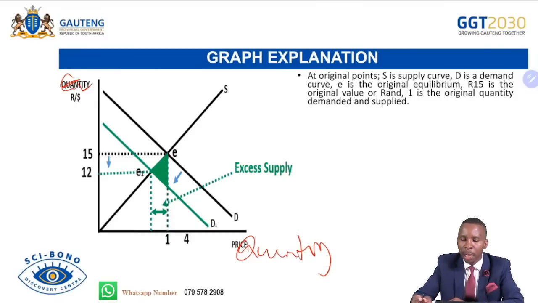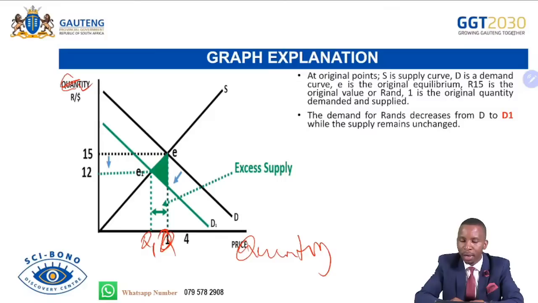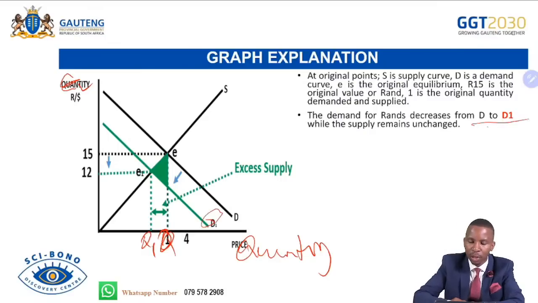All right, at original point, S is the supply curve, D is the demand curve, E is the original equilibrium, 15 is the original value of the rand, 1 is the original quantity demanded and supplied. There you go. And then remember, this is Q, this is Q1. The demand for rand decreased from D to D1, while the supply remains unchanged.